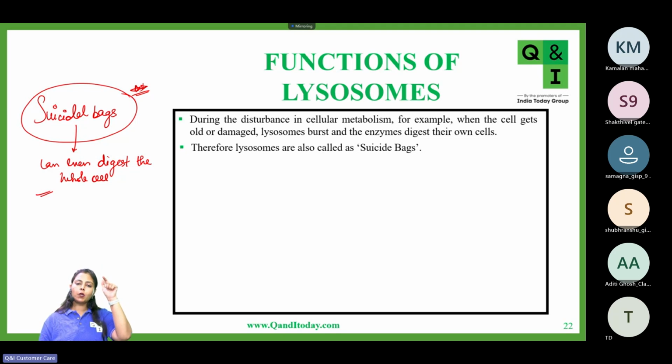There is a whole sequence of events which eventually signals the lysosomes that now the cell is damaged and you need to burst inside the cytoplasm so that the digestive enzymes can digest the whole cell. But this entire genetic mechanism is beyond the scope of the current level's discussion. So just remember that whenever a cell gets damaged or completes its lifespan, the lysosomes burst inside the cytoplasm and the digestive enzymes present inside them will digest and engulf the whole cell.